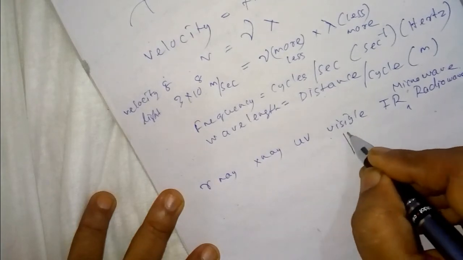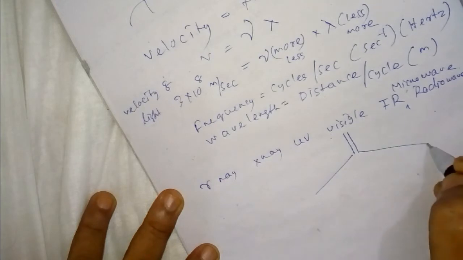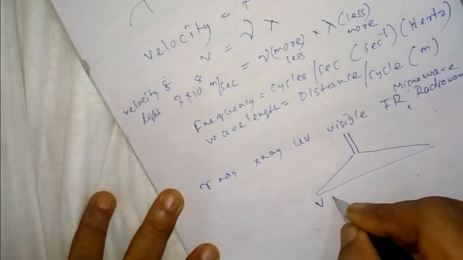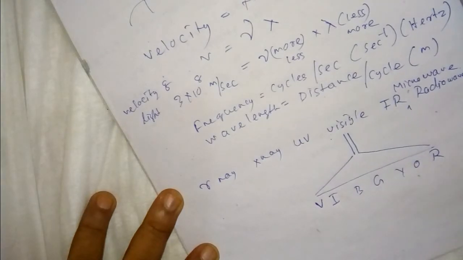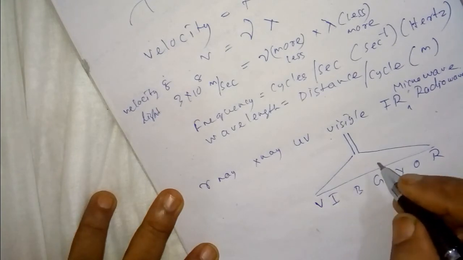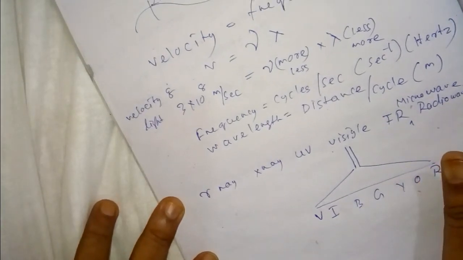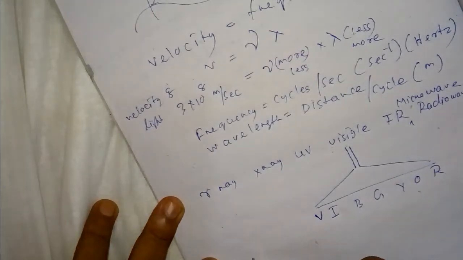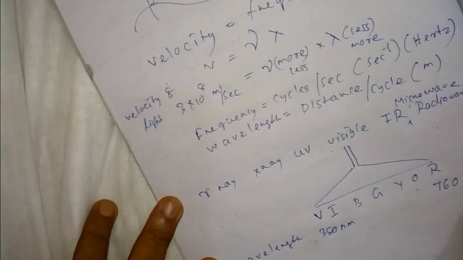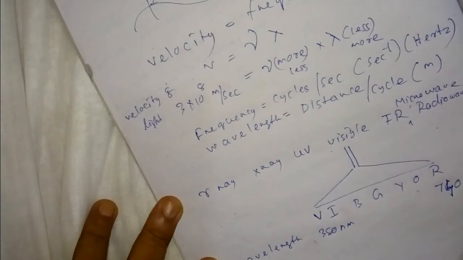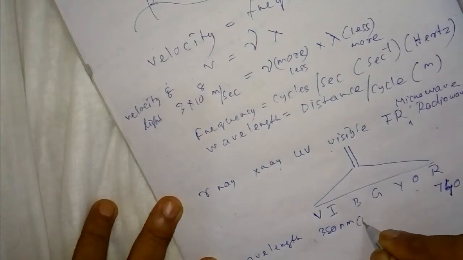Visible light has 7 colors: violet, indigo, blue, green, yellow, orange, red. In terms of wavelength, it ranges from 380 nanometer to 760 nanometer. Nanometer means 10 to the minus 9 meter.